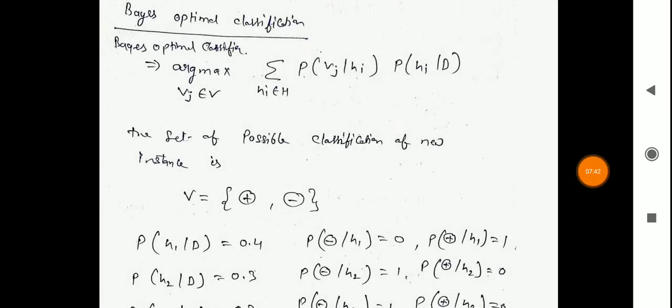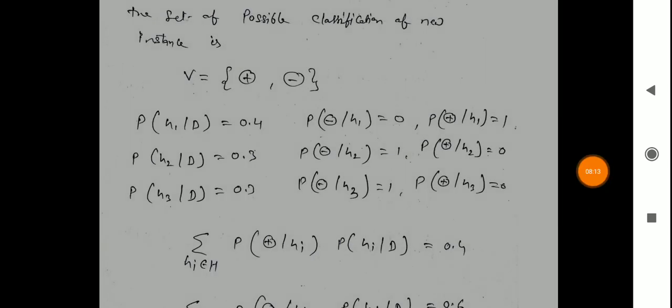Now we will consider an example of how we calculate the Bayes optimal classifier. Bayes optimal classifier equals argmax of the summation over Hi belonging to H of P of Vj given Hi and probability of Hi given D. The set of all possible classifications of a new instance is divided into two categories, positive class or negative class, equal to V. V is represented by the target value. Our target is either positive or negative class.